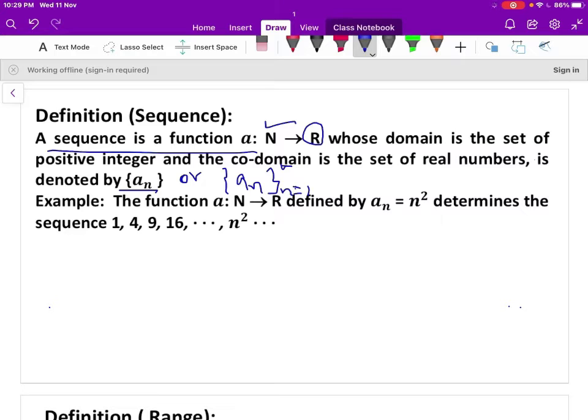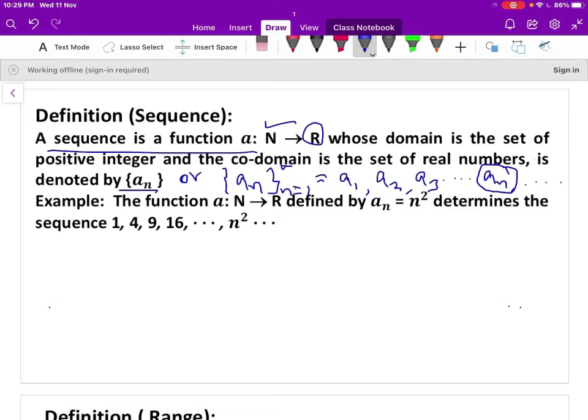So that can be expanded. When n is 1, that is a1, the first term of the sequence. When n is 2, that is a2. When n is 3, that is a3, and so on. When n is n, that is a_n, where a_n is the nth term of the sequence.